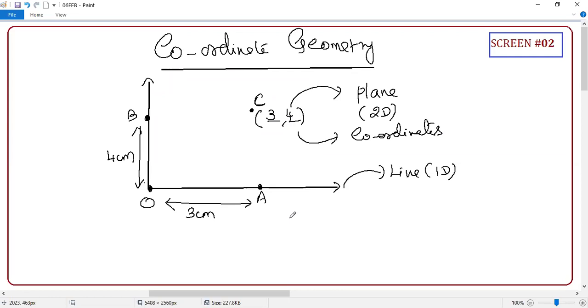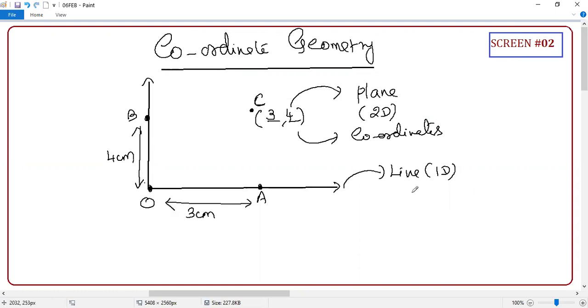Sir, what a beauty, sir. If you locate a point with just these two values, what is a miracle, guys? Entire magic, because 20% of entire mathematics is taken care of by coordinate geometry. If you think of all the maths in the world, 20% of maths is taken care of by what? Coordinate geometry. Very, very important thing. And the magic starts just because of mentioning a point with two values.